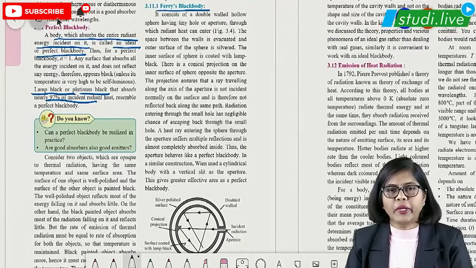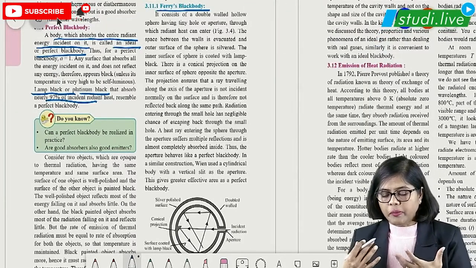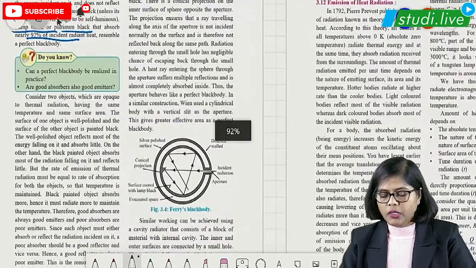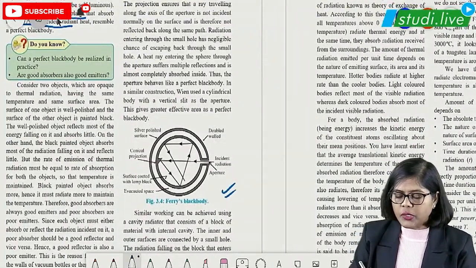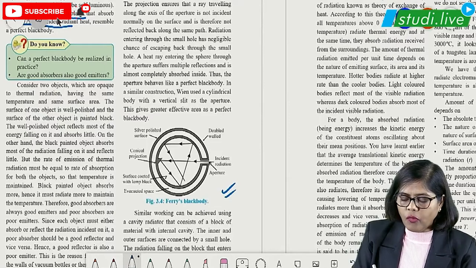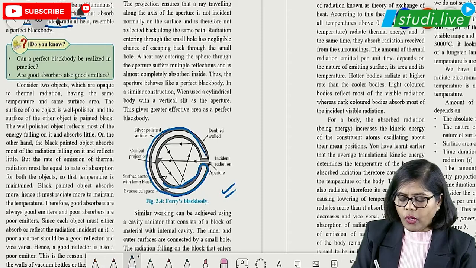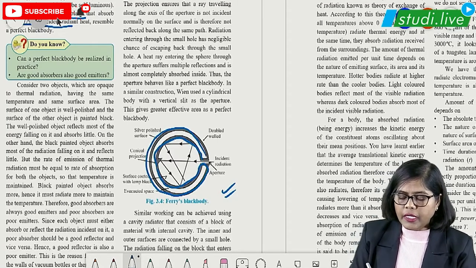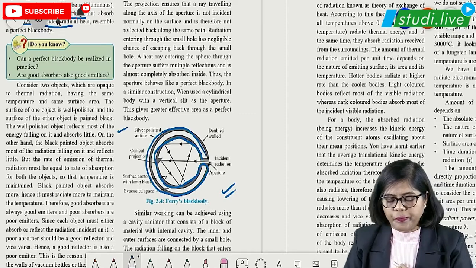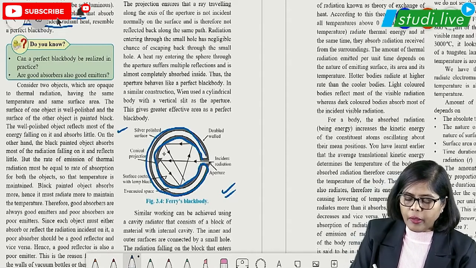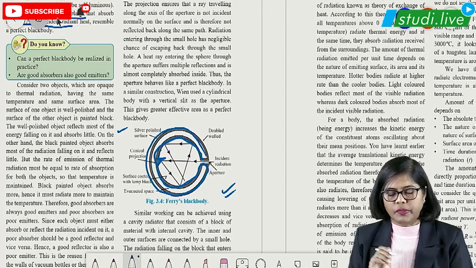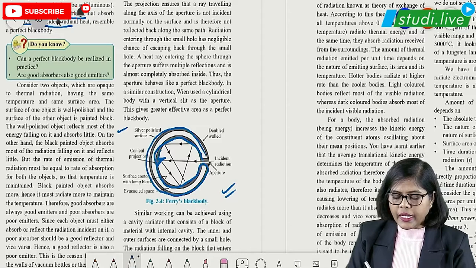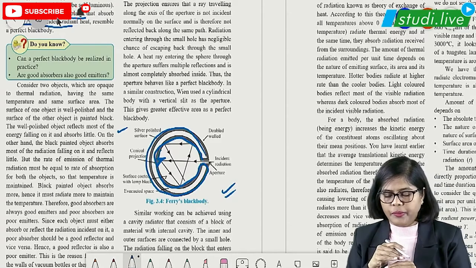Scientists have made Ferry's black body which absorbs maximum of the heat energy. So this Ferry's black body is nothing but what? As you can see, it is double walled. As you can just look into this, this is the double walled sphere. And then it is polished with silver, right? And there is a conical projection, as you can see here, this conical projection, right? And inside it is coated with lamp black, right?